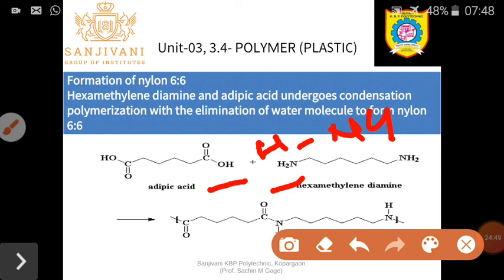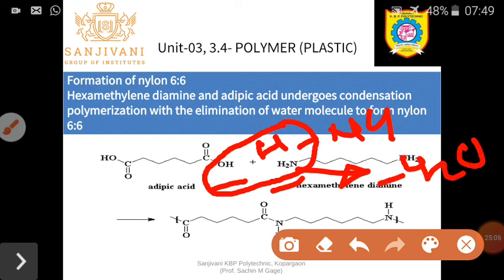Okay, so NH2 is written as HNH, where this OH of adipic acid and the hydrogen of hexamethylene diamine, during condensation polymerization, water molecules get eliminated. So the remaining is this OH, C double bond O. Here CH2 group, CH2 group, CH2, CH2, CO, OH and H combine together to form H2O and get eliminated. Remaining is your NH. So here C double bond NH and this hexamethylene diamine.